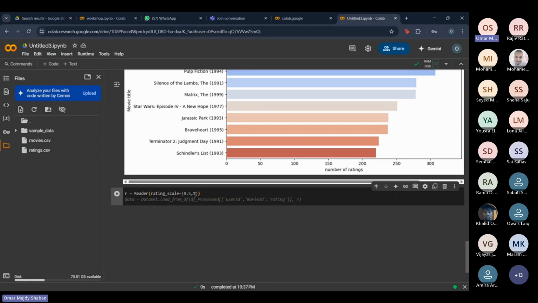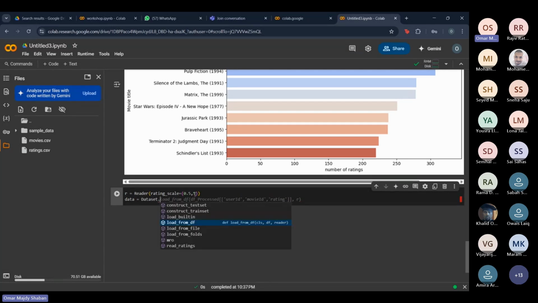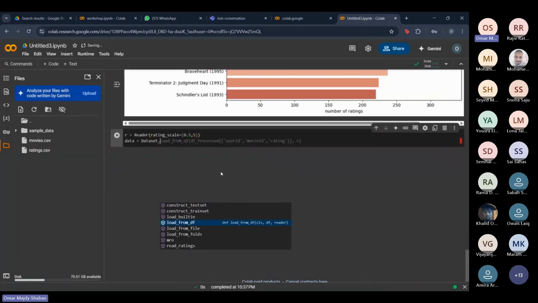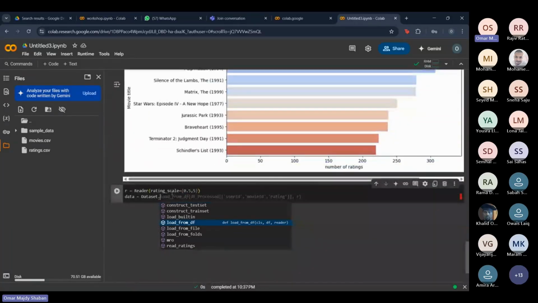So what we're going to do now is put our data into the model. We want to use an actual format that the model uses. Unfortunately, it doesn't accept pandas, which is what we were using the entire time. The recommendation system that we're using today doesn't support pandas.